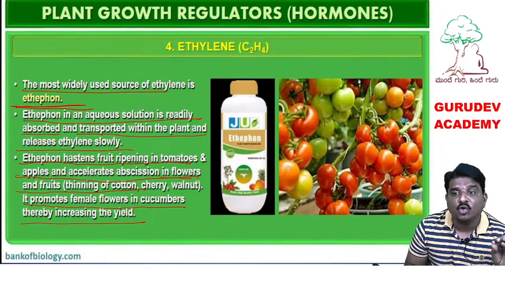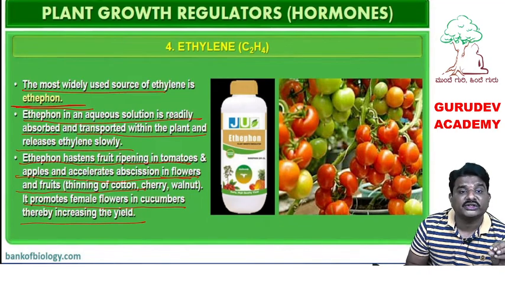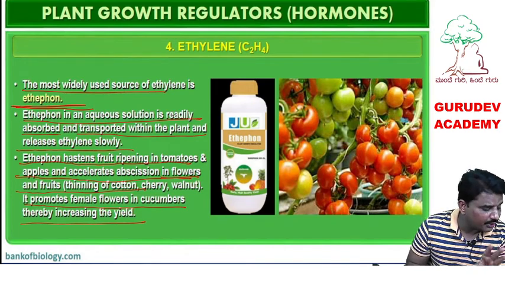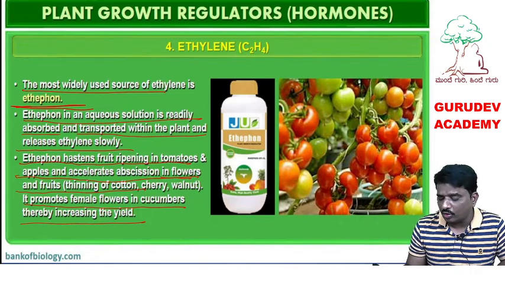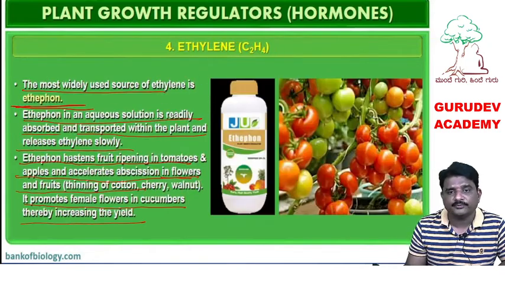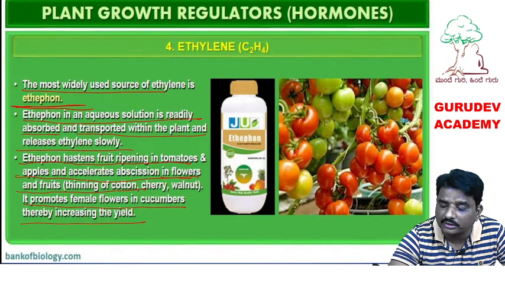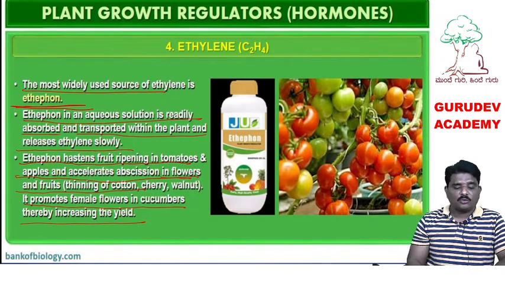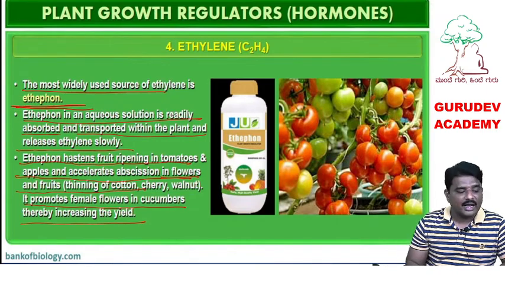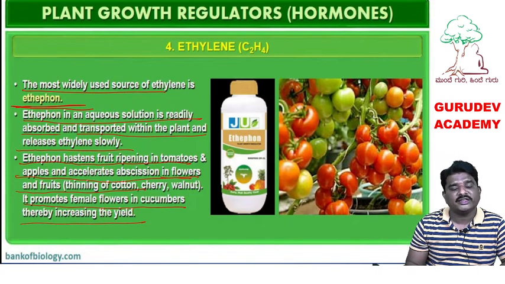That is called gynogenesis. What is gynogenesis? Formation of more female flowers in the plants. If more female flowers, more fruits are produced. So this is nothing but the role of the hormone called ethylene. We have studied the different hormones and their different roles. There is one more hormone called abscisic acid, as well as three concepts called photoperiodism, vernalization and seed dormancy, that we can study in the next video.